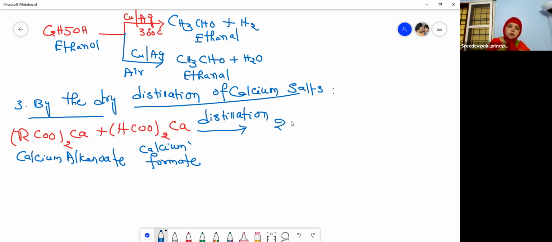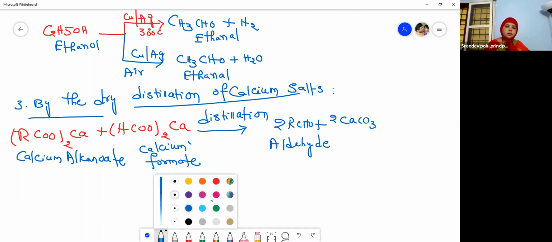So 2 moles of aldehyde is obtained along with the byproduct that is nothing but our limestone. What is it? Calcium carbonate. So what do you get here? Aldehyde. How many moles? 2 moles. Okay. Now let us go for the general reaction here.